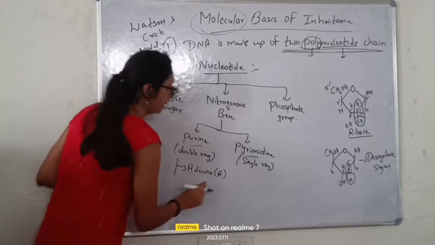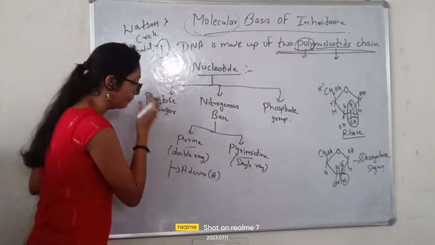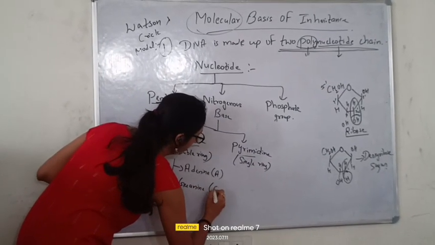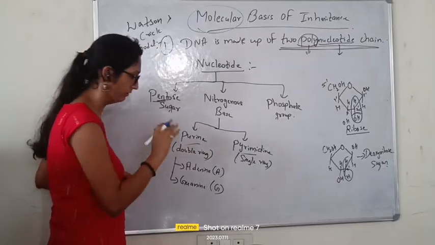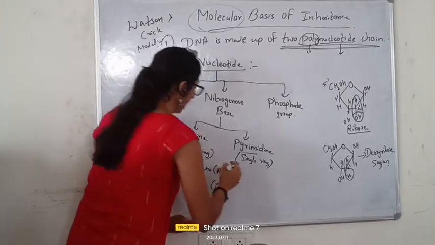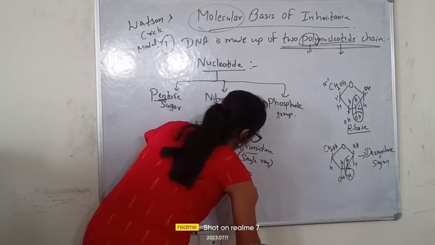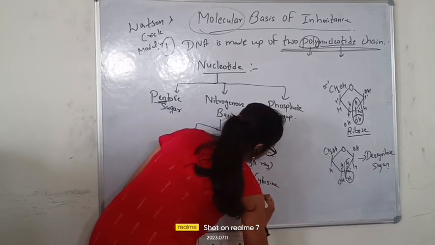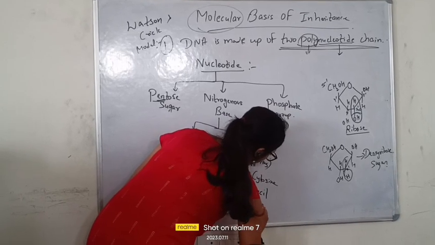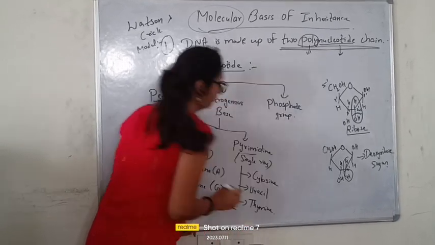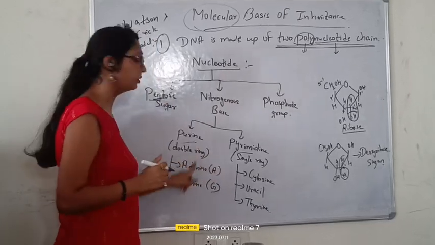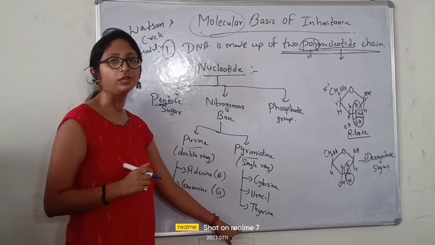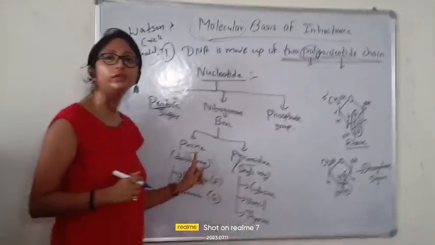Adenine, in the short form we say it has capital A, and the second one is guanine. It is represented as capital G. Fine. Pyrimidine, how does it? It is of three types. First one is cytosine, second one is uracil, and the third one is thymine. Fine. In both we will get the double bond structure, and here we will get the single bond structure. So this is how we want to differentiate.